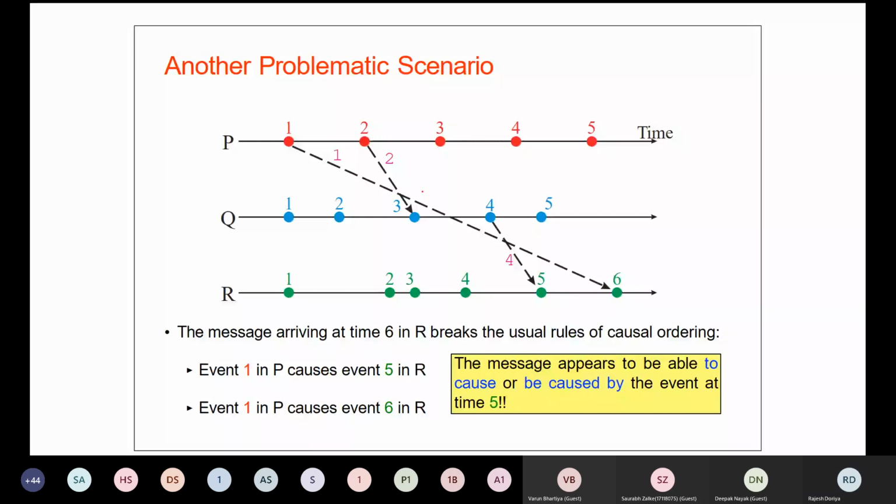What it means is, since this diagram is saying that unless we have 5, we cannot have 6, and this one is saying that 1 can directly produce 6. This is the breaking of causal ordering, or the rules which we have just studied, HB1, HB2 and HB3. So this is again one of the problematic scenarios where the notion of Lamport's clock fails. Am I clear?